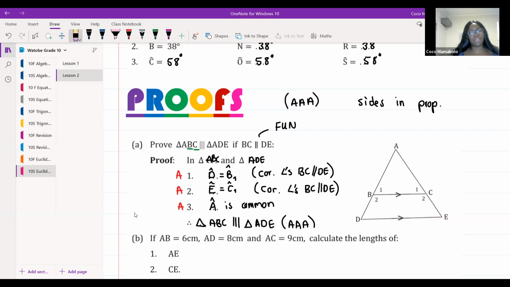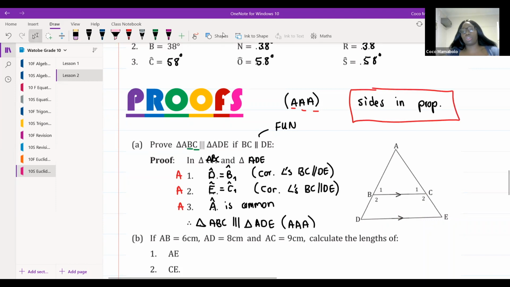Sequoia says, can't we use alternate angles? We will have to find a Z, my sweetie. Where is our Z? Let's try and look for a Z. No, that doesn't help me because it doesn't incorporate both of my parallel lines. The only way we would be able to use alternate angles is if there were a line in the middle, so we can't use alternate angles here. The thing we need to note, guys, is that if we can prove angle, angle, angle, if the angles are equal, that automatically tells us that the sides are in proportion.